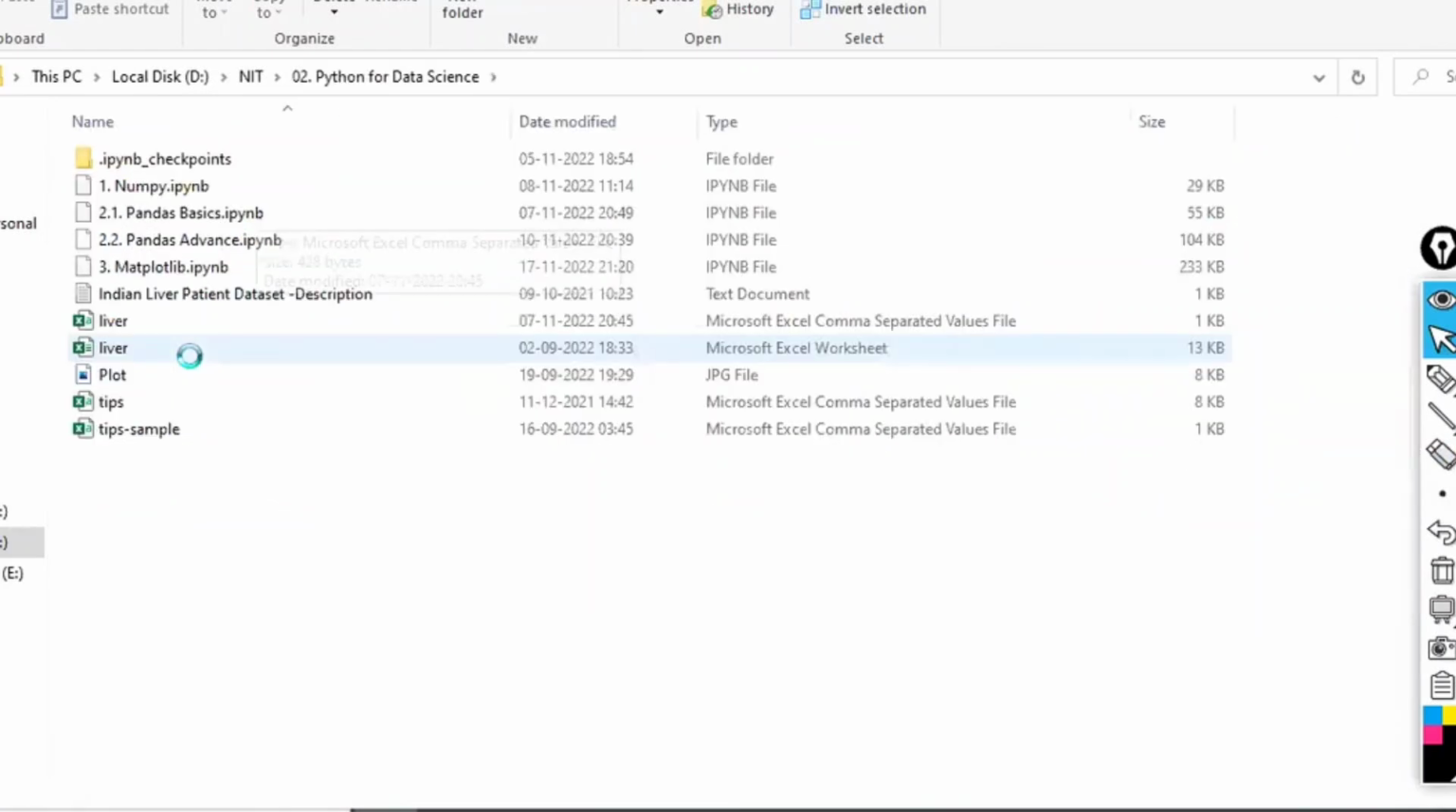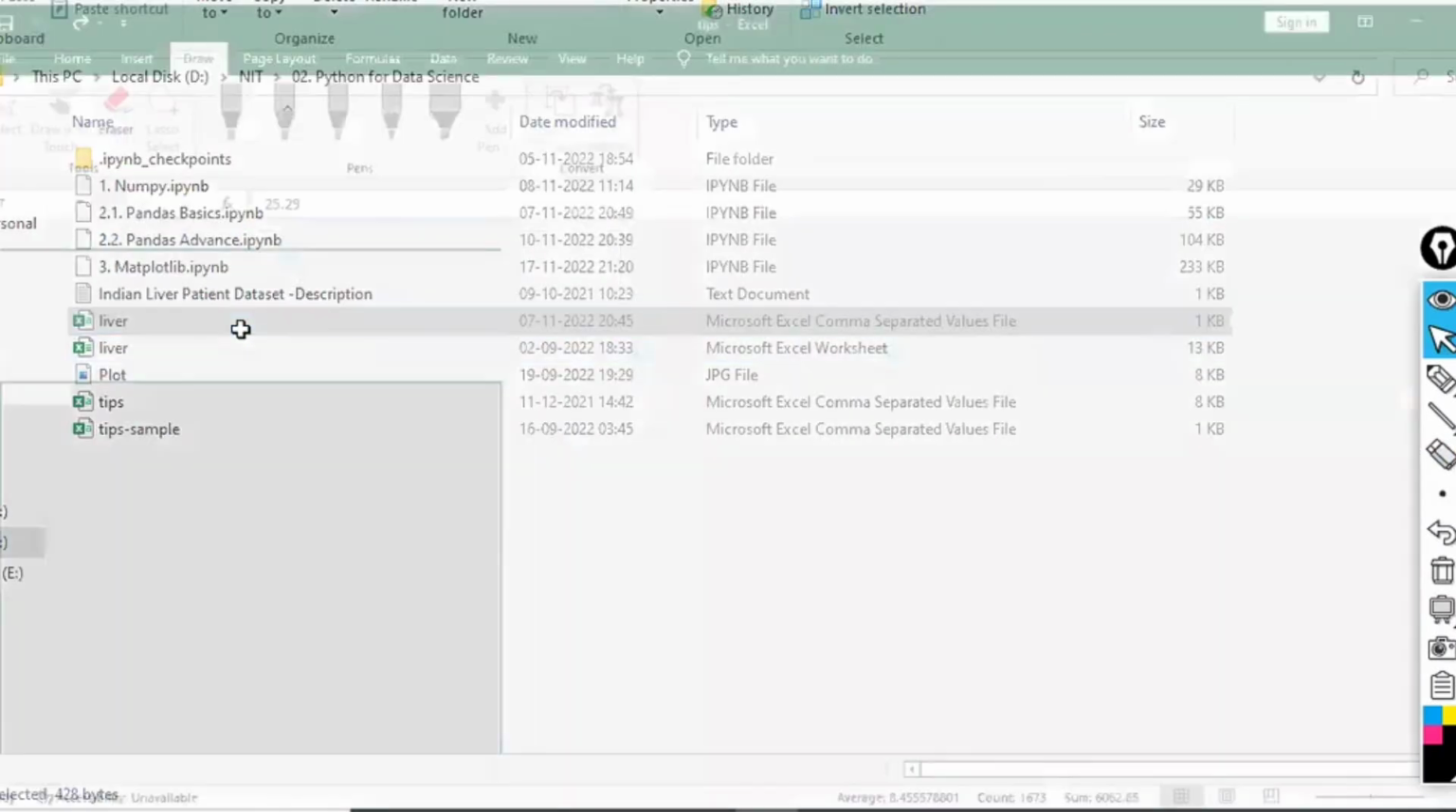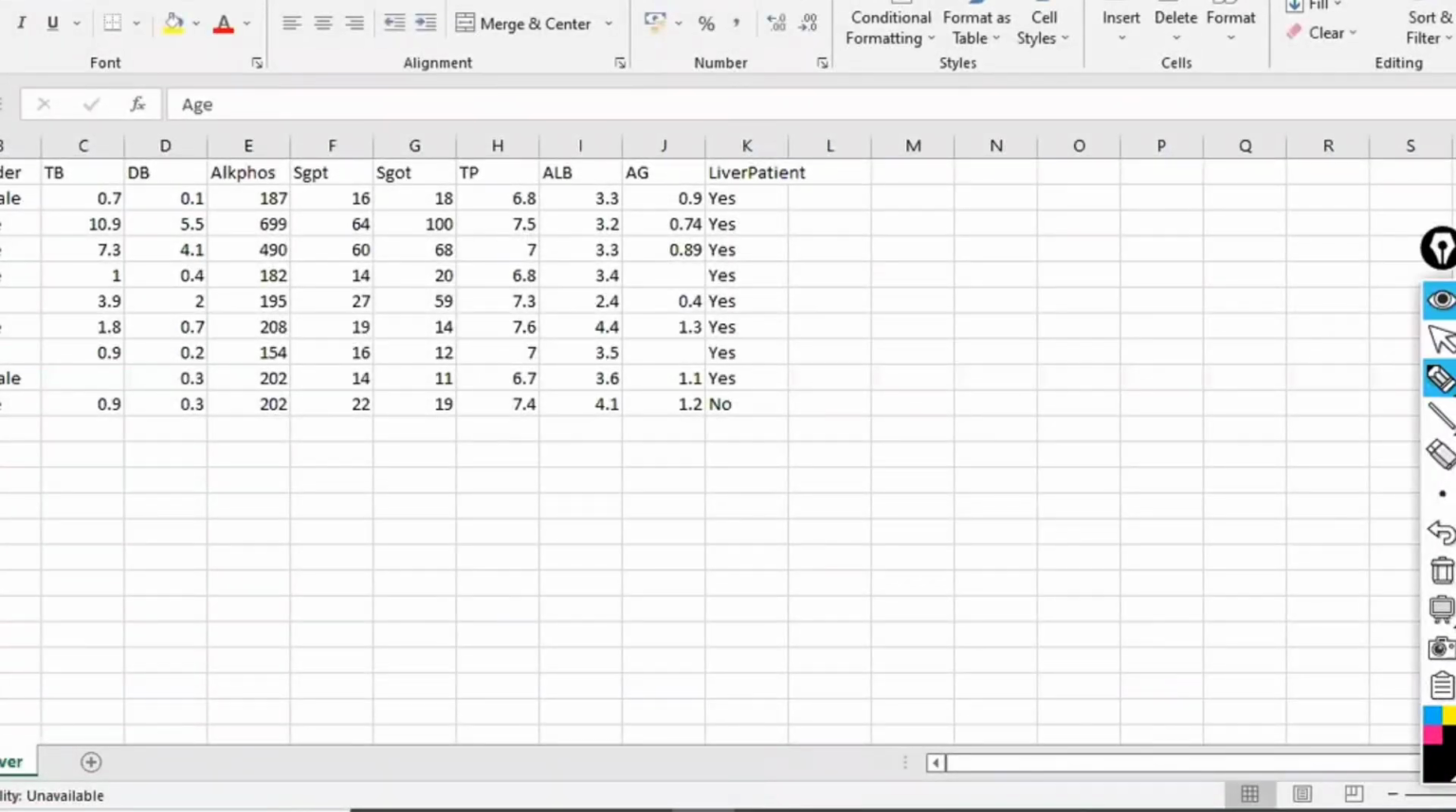Okay, let me open this one. This is a liver patient data set. Everyone knows, right? Now tell me, there is a patient. The patient's age is 27 and the patient is male. The TB value is 0.1 and the DB value is 0.1, or 0.05 something. Now this value is 240, this value is 63, this value is 14, this value is 7, and this value is 3.2. This one value is 0.1.